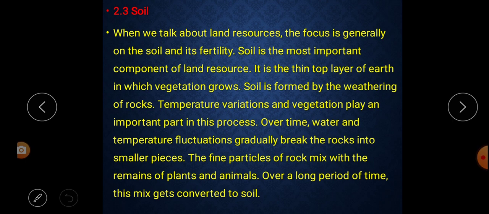With changing temperature, vegetation also plays an important role in the forming of soil. As time goes, water and temperature fluctuations gradually break the rocks into smaller pieces, and these pieces mix with plants and animals and, over time, get converted to soil. So this is the process by which soil is made.